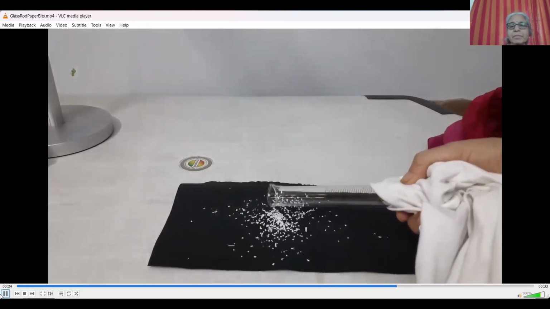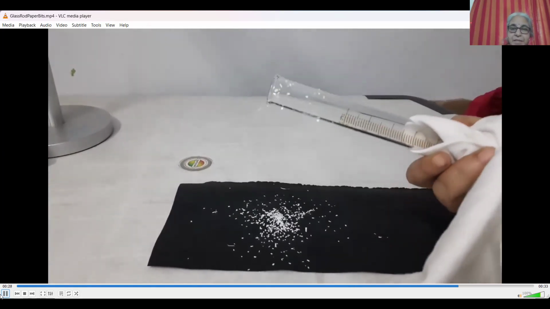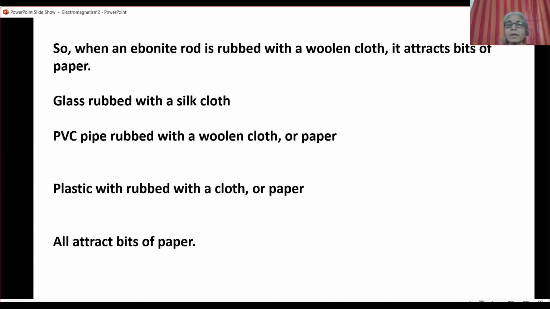See that? The bits of paper again fly up and stick to the glass jar. You've seen all these materials, glass, PVC, plastic, when they're rubbed with a woolen cloth or a silk cloth, they attract bits of paper.